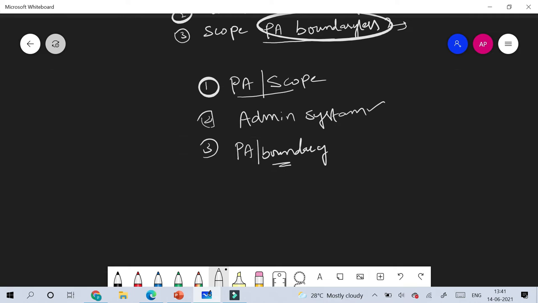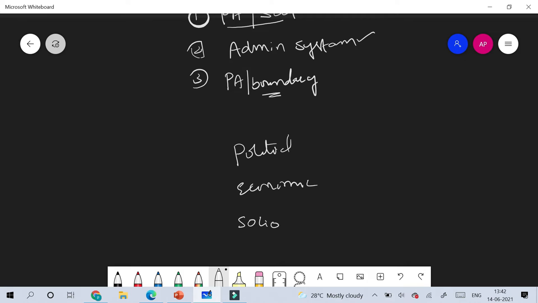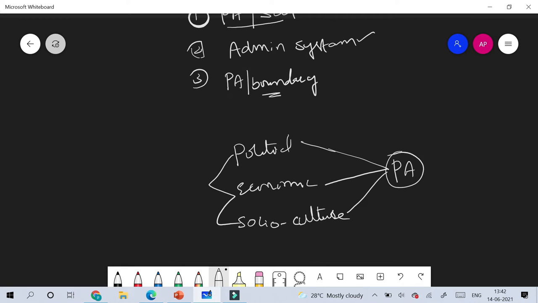If we look into the different subsystems of the state, they include the political subsystem, the economic subsystem, and the socio-cultural subsystem, along with public administration as a different subsystem. Each of these subsystems is in continuous interaction, and they influence public administration. So by using this approach, we can define the scope of public administration.